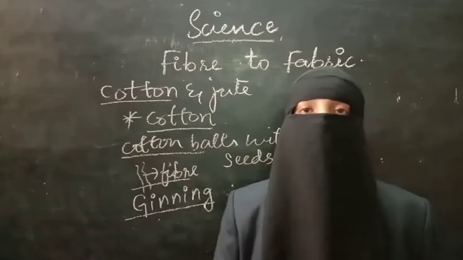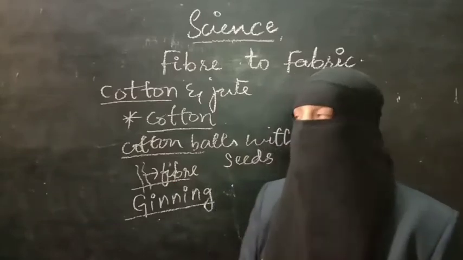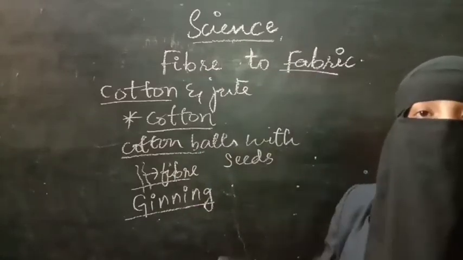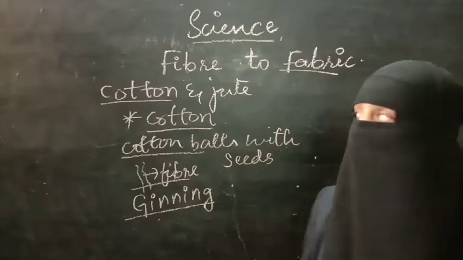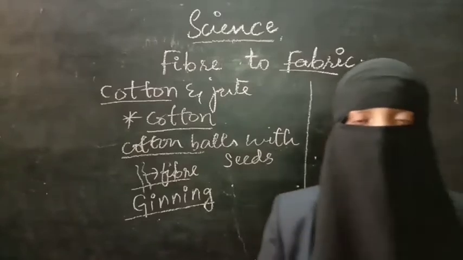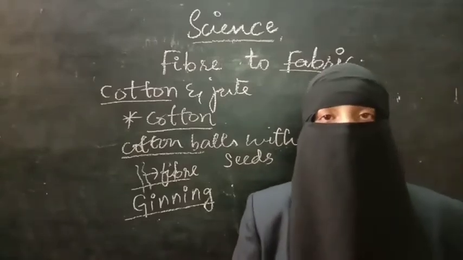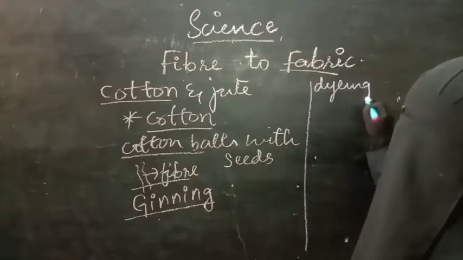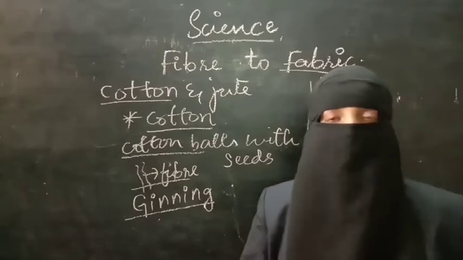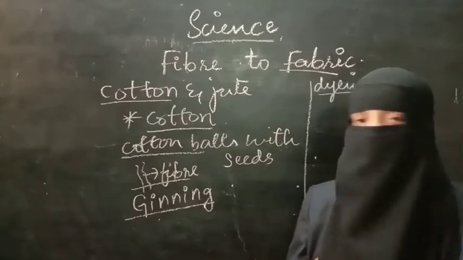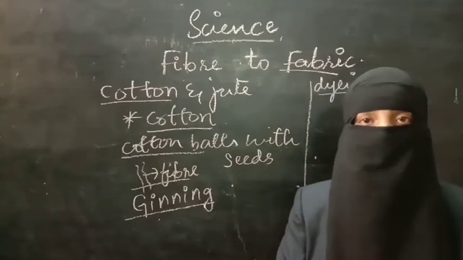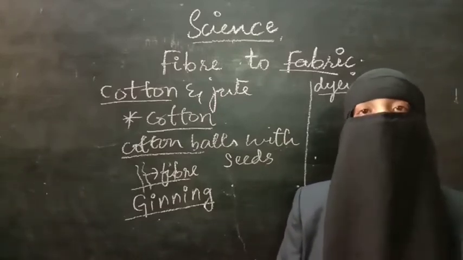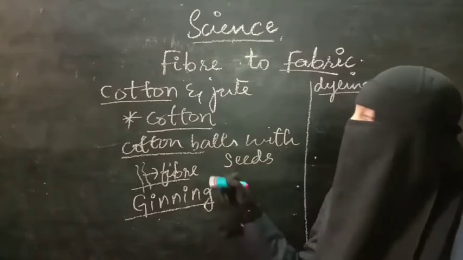Now we got the cotton fiber. Cotton fiber is used for making fabric. We got the fiber, now we have to convert it into fabric. So how is this fabric made? This cotton fiber is collected, and dyeing will be done, so these fibers are colored. They will also add chemicals, and combing will be done, to make it strong enough to weave into fabric.